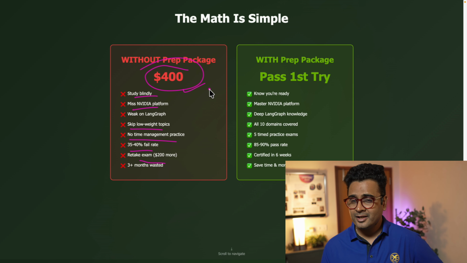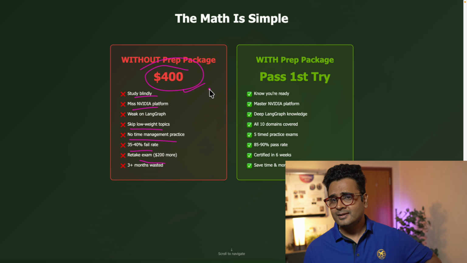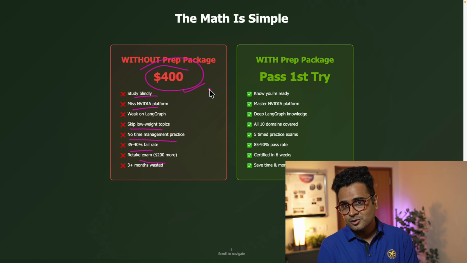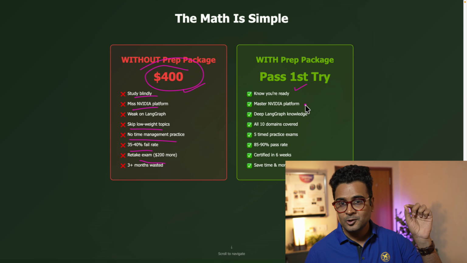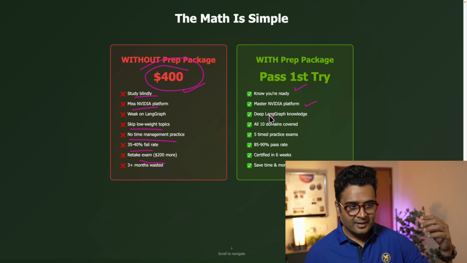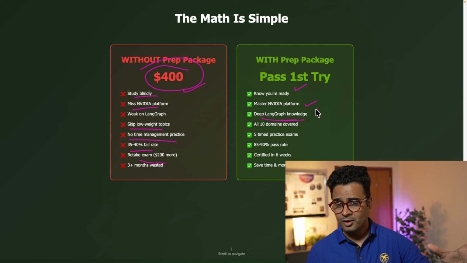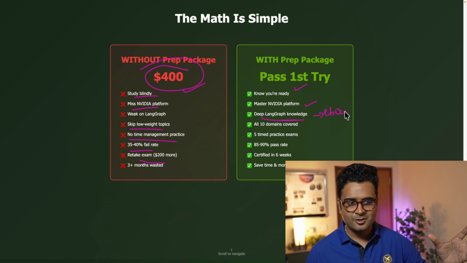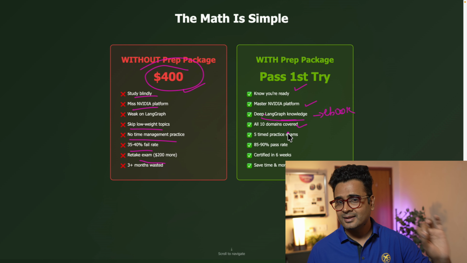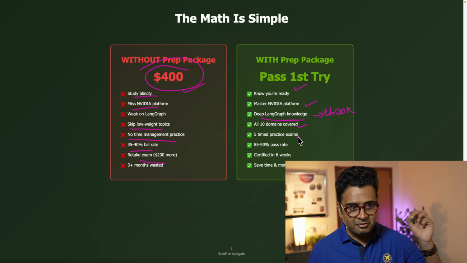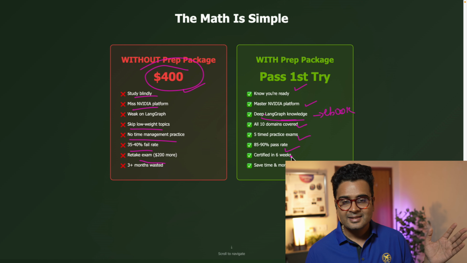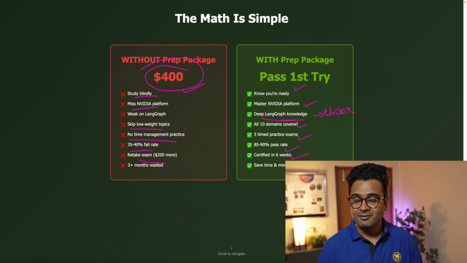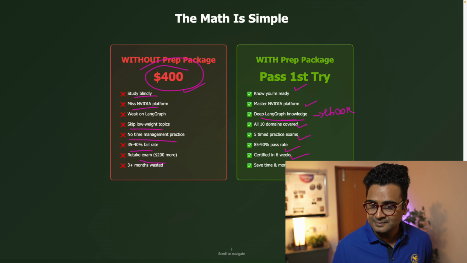With the preparation package, when you follow the structured guideline, which includes focused videos for learning, mock exams for preparation, and an ebook for additional topic revision, you know that you're ready. You'll be able to master the NVIDIA platform. You'll also be able to build some knowledge if you refer to the ebook, but that's not mandatory. You'll have all the 10 domains covered, 5 practice tests, 85 to 90% passing grade, and get certified in 6 weeks. You'll be able to save more time and money.